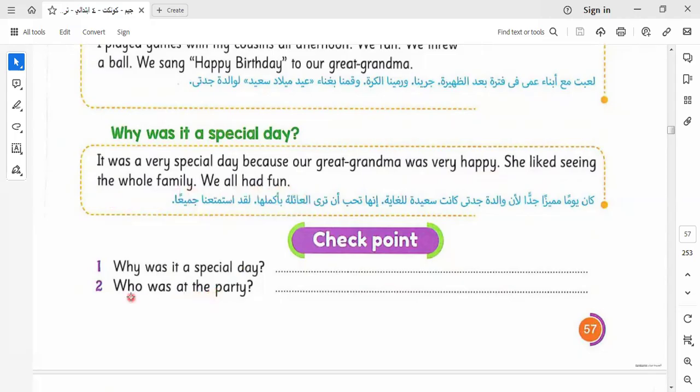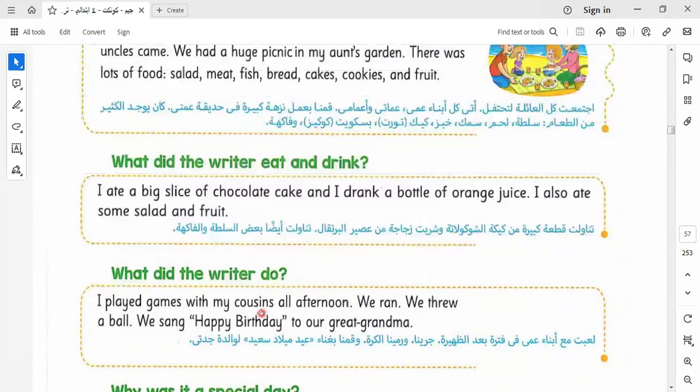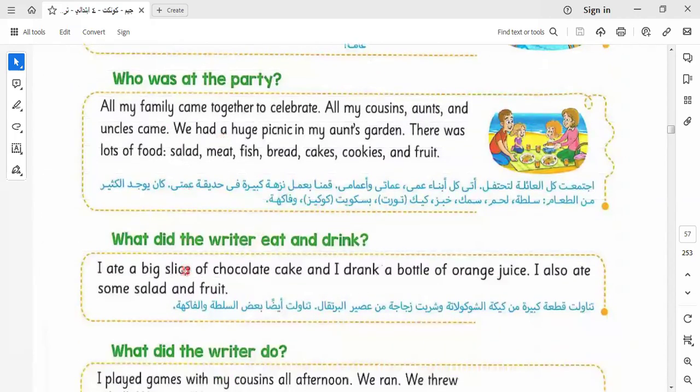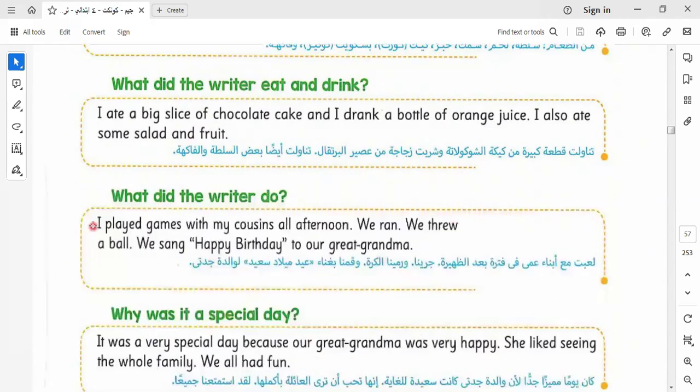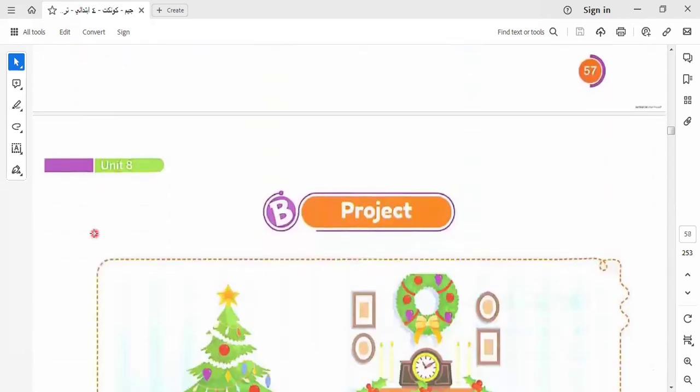We all had fun. Who was at the party? Let's see who was at the party. Here is the answer of this question. All my family came together to celebrate. All my cousins, aunts, and uncles came. Let's go to another item here.